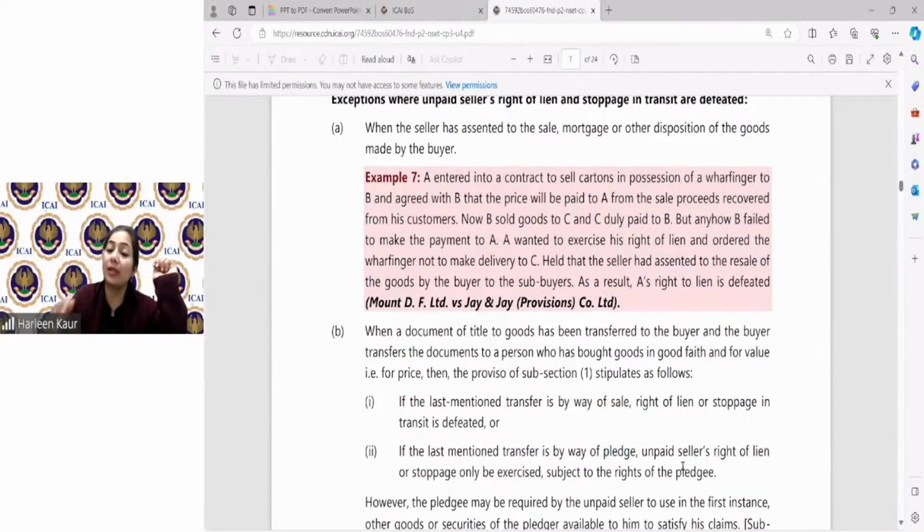Means now I can go and take my goods back once the pledge, once the loan has been repaid. I will be acting as a bailee for my goods. Let's read it one by one. So what are the exceptions?